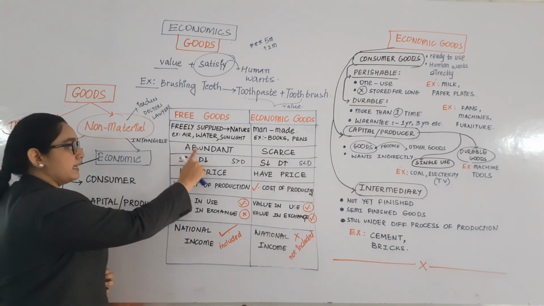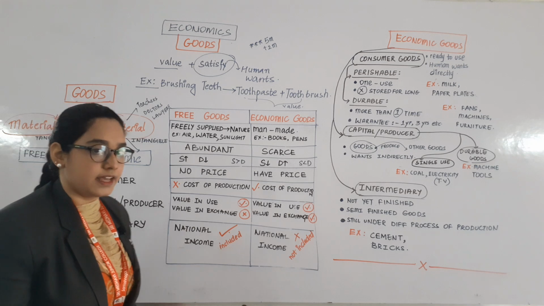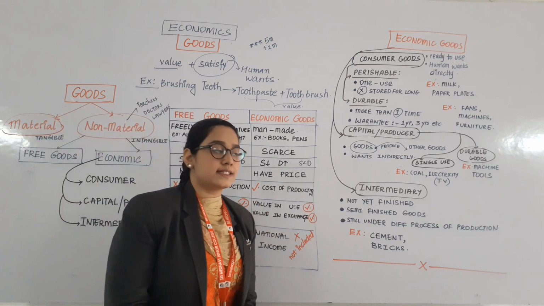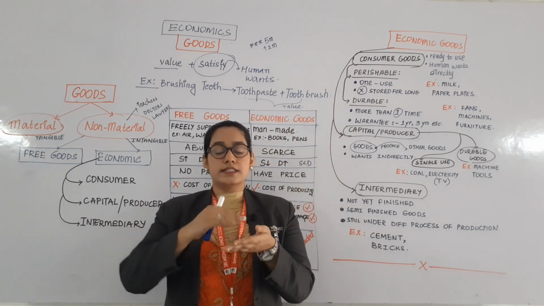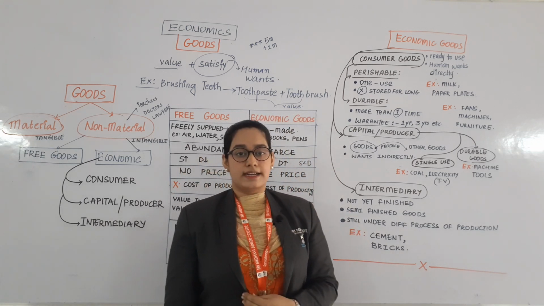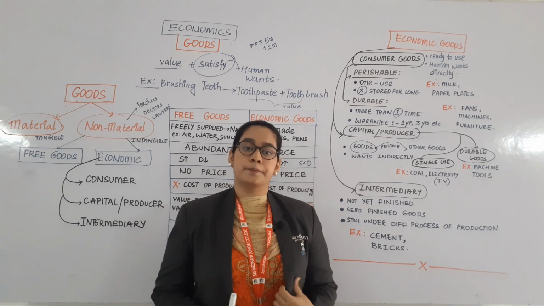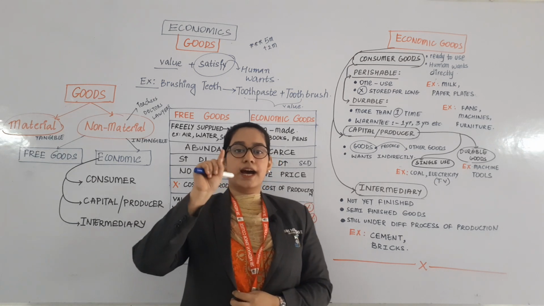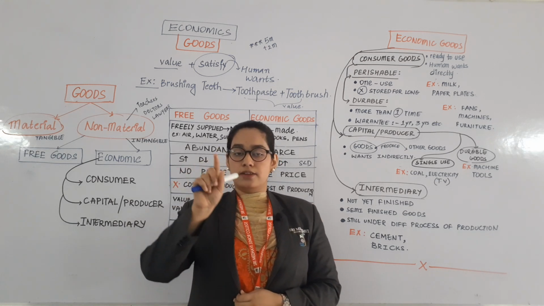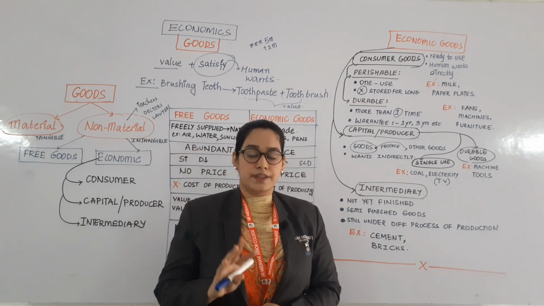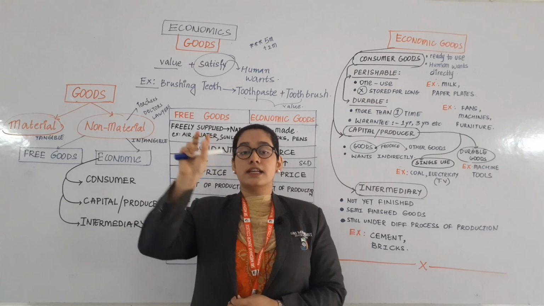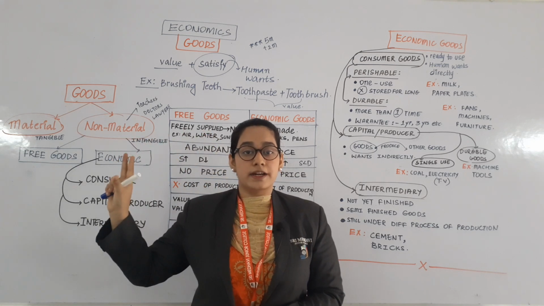The second point, they are abundant. Abundant means more in quantity. You cannot measure it. For example, stars in the sky. Can you count the stars in the sky? No, it is limitless. That means I can say that the stars in the sky are abundant.